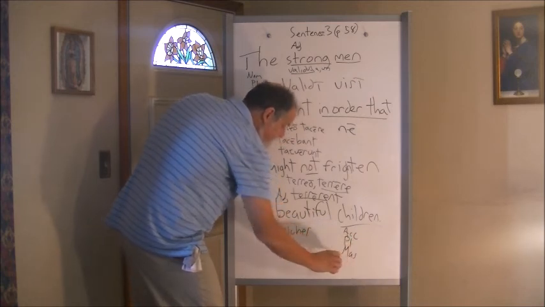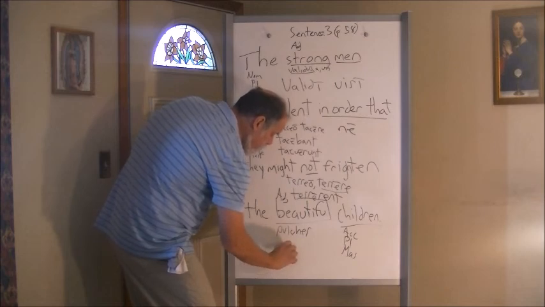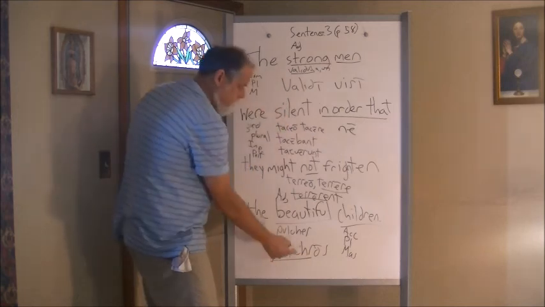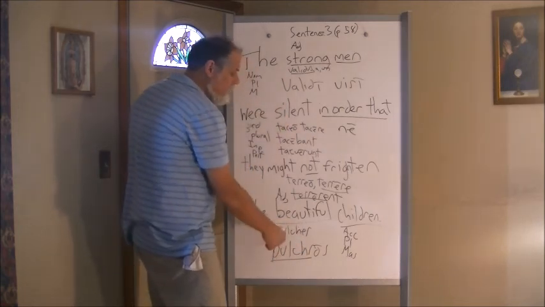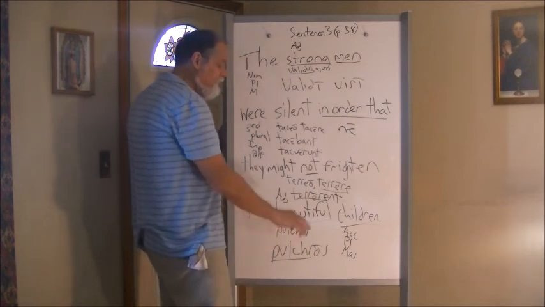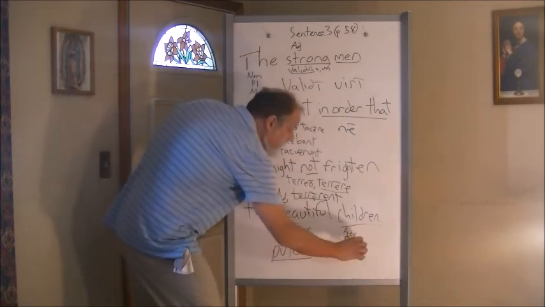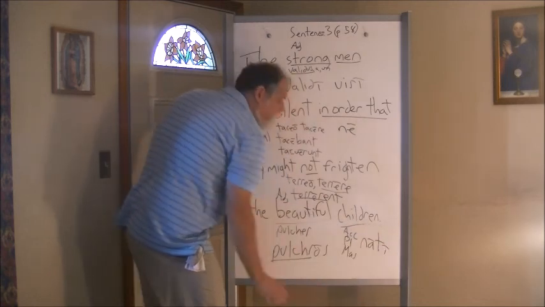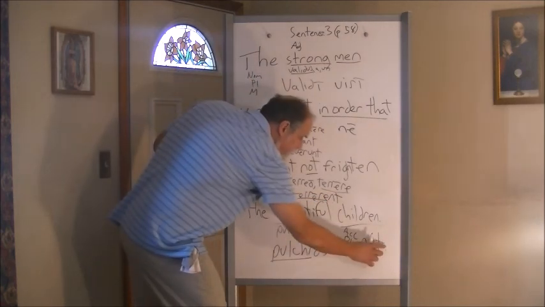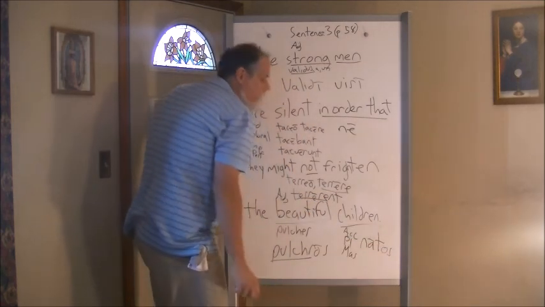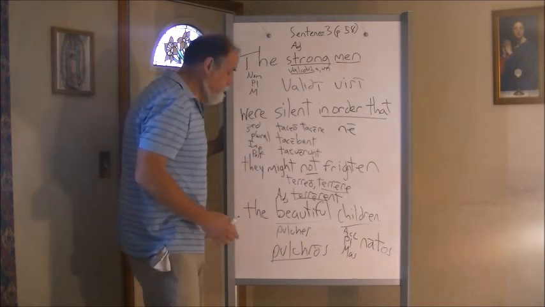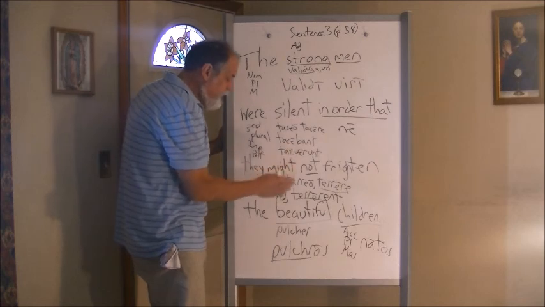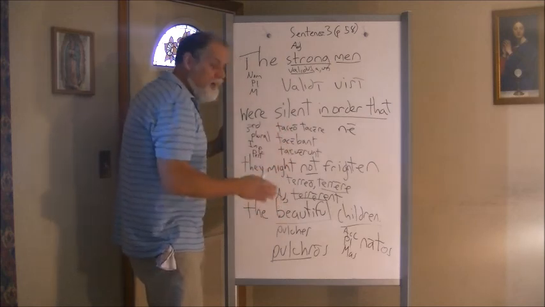So we have to make our adjective the same. So we would use pulchros. Remember the stem has the R, it drops the E and goes to the R. So you should have pulchros. All right, and then for children, you should have the plural there, natos. All right, because that would be the accusative masculine and plural, natos. So your translation should read, terrerent pulchros natos. And that is a sentence.